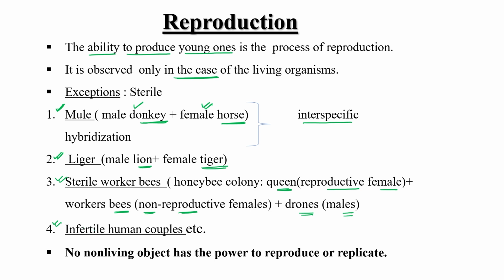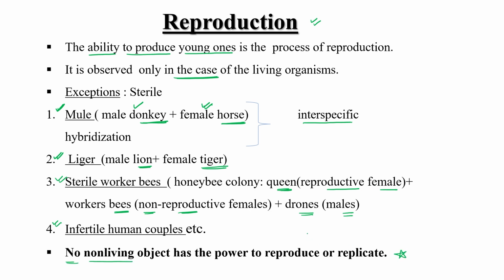So because of the presence of some exceptions, reproduction comes under characteristic features. This particular feature does not come under the defining feature category. No non-living object has the power to reproduce or replicate. This statement is 100% true.